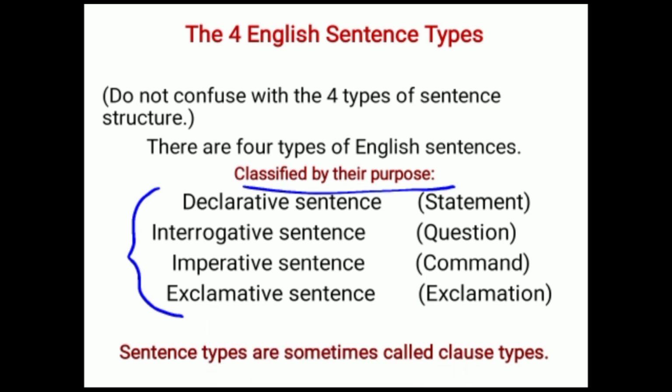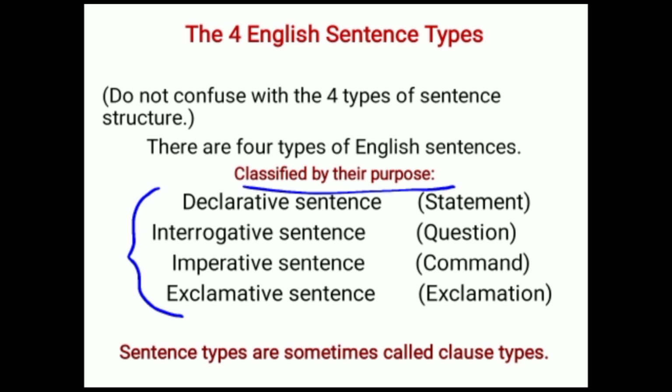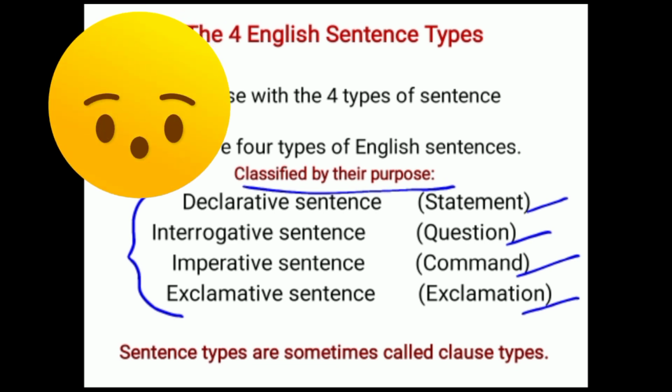So these sentences are classified by the purpose. When you speak something, when you say something, when you ask something, there is a purpose behind it. Declarative sentence is about the statement. Interrogative sentence is about the question. Imperative sentence is about the command and request. Exclamative sentence is about the exclamation.